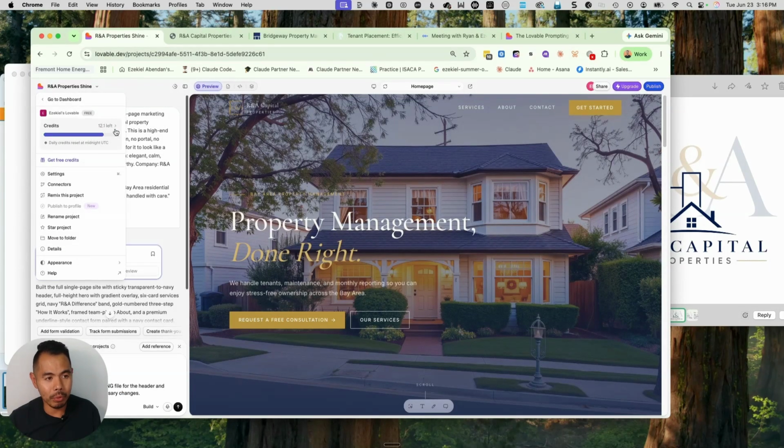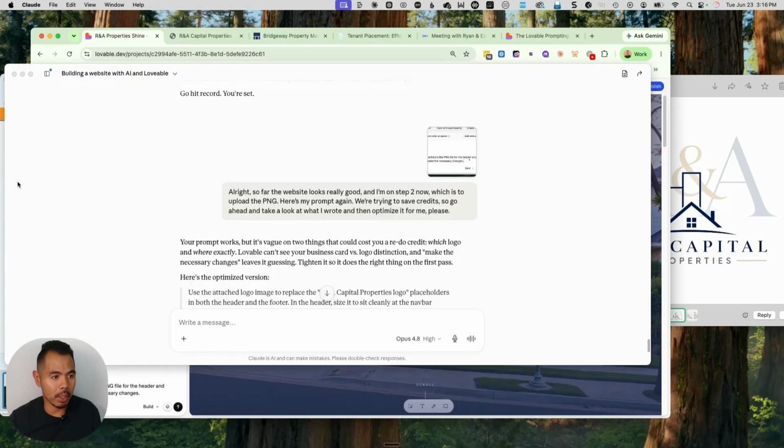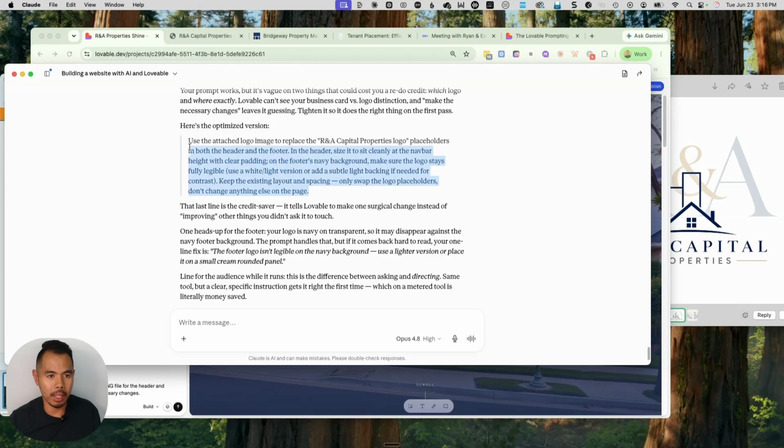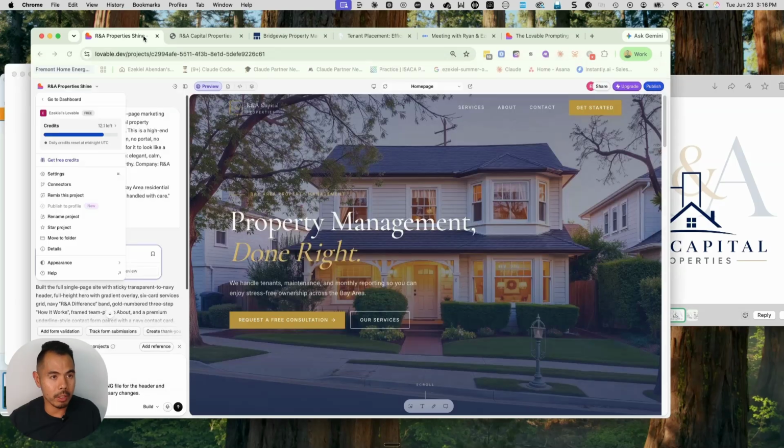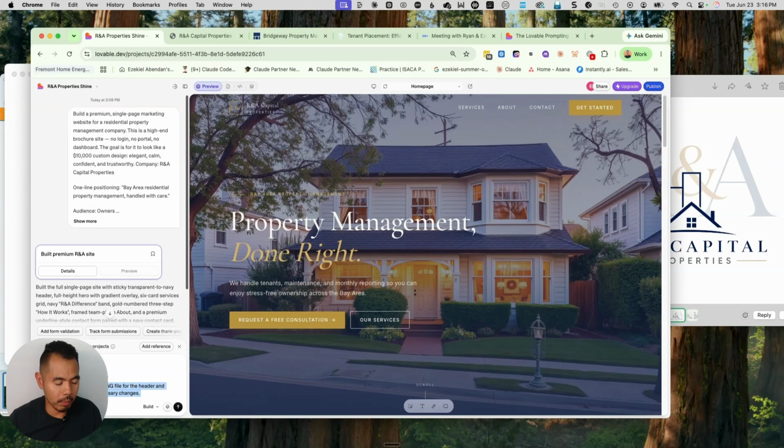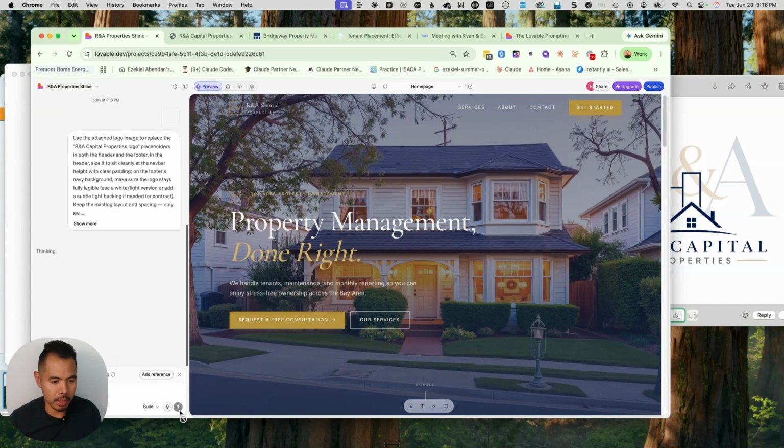So far, as you can see, I've only used 12.1 credits and I have 15 credits total. Okay. So we're going to go ahead and do that. I'm going to copy this one. That's the optimized version of the prompt. I'm going to say that, and then I'm going to say, boom.